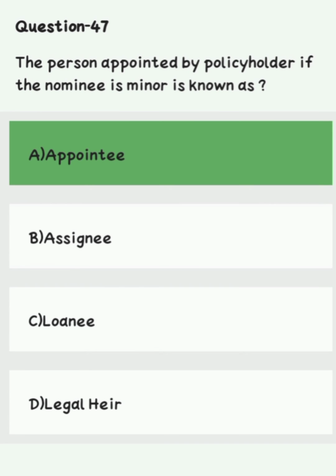Question number 47. The person appointed by policyholder, if the nominee is minor, he is known as option A, appointee. Option B, assignee. Option C, loanee. Option D, legal hire. Right answer is option A, appointee.